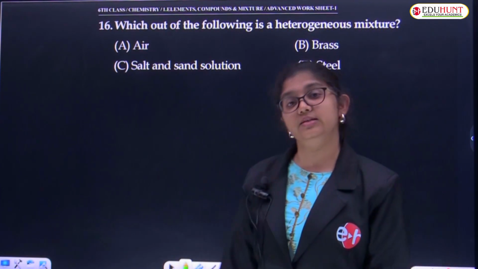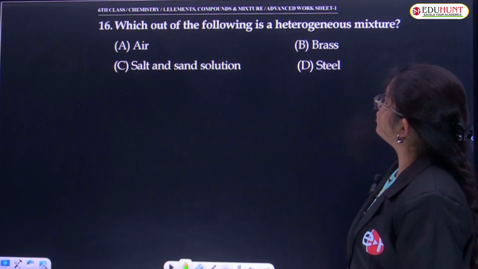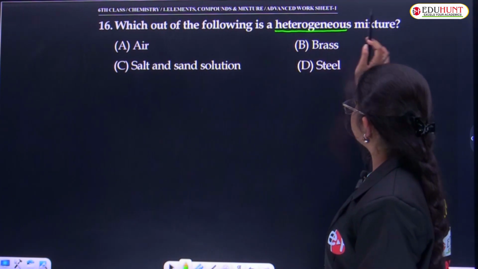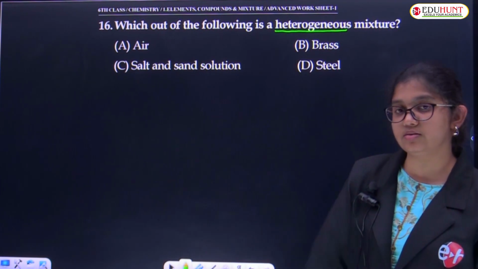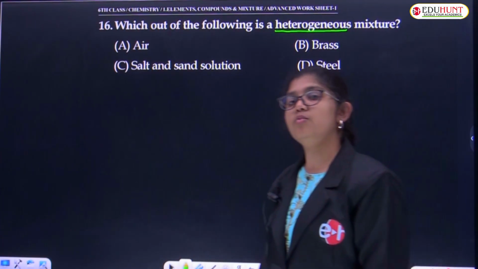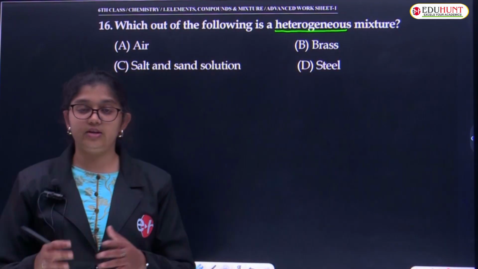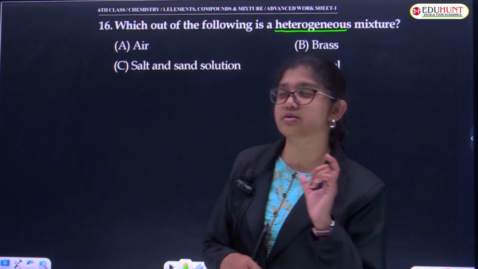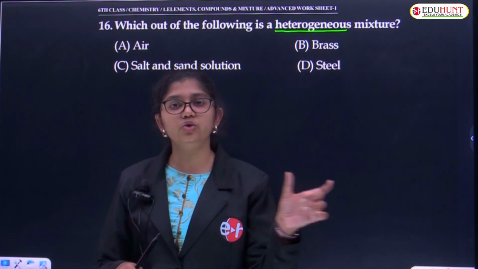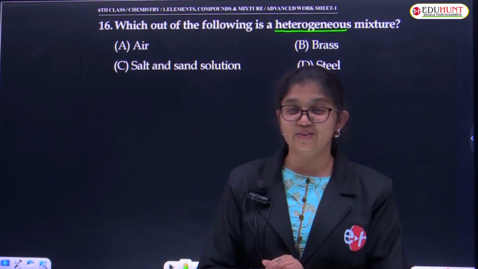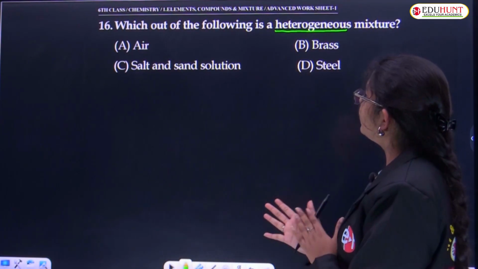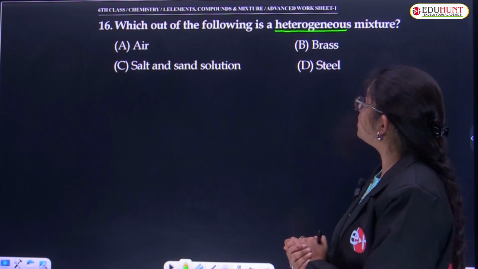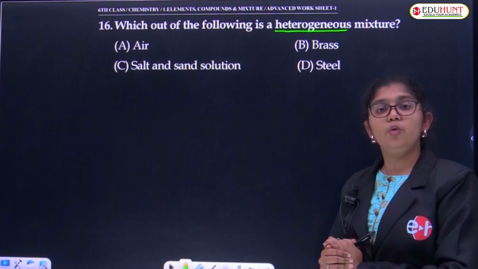Next, question number 16. Which out of the following is a heterogeneous mixture? Okay, what are heterogeneous mixtures? The mixtures in which two or more components are added where we can easily differentiate them. There is a visible boundary between them, and there is no uniform composition in that. Okay, fine. So air, brass, salt and sand solution, and steel. The four options given, out of which of these options are right?